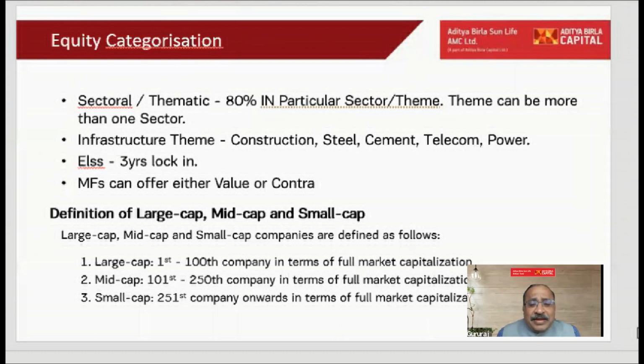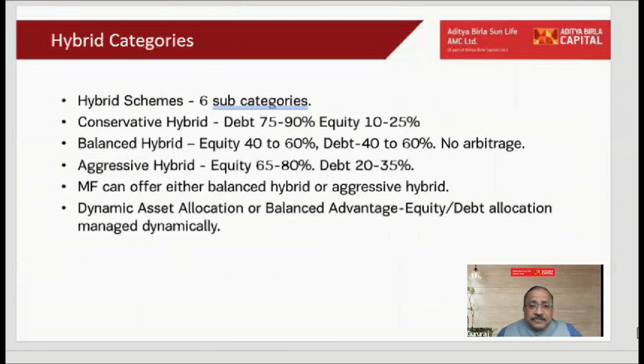Then there are various styles which are offered: value, contra fund, all that. It is okay at a particular point in time. But for me, the broader categories are one index fund, one large cap, one flexi cap, one multi cap. That's it. I'm done. This is more than enough to achieve my goals. I'll not even look at any other category except these three, four. Good enough, and of course, the ELSS is always there. So that is the way I will look at my equity categories.